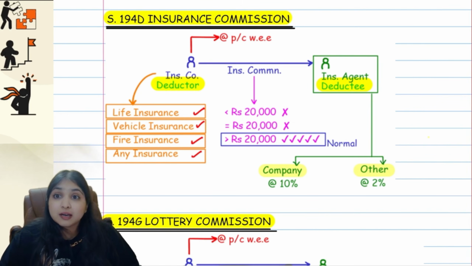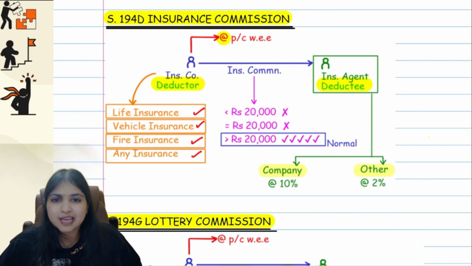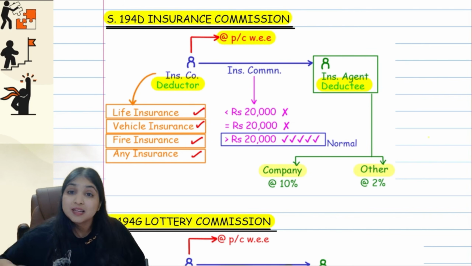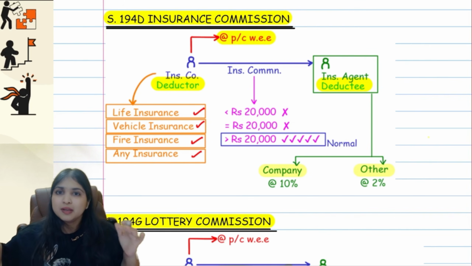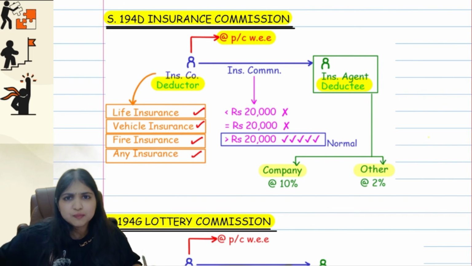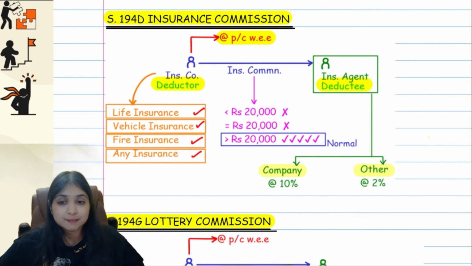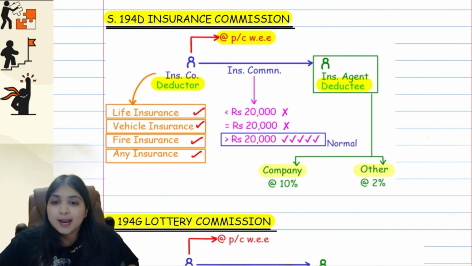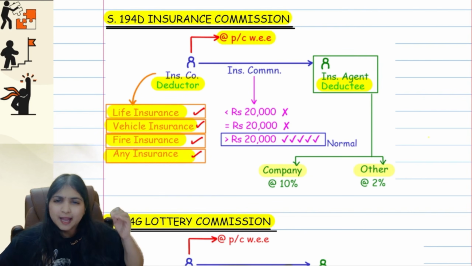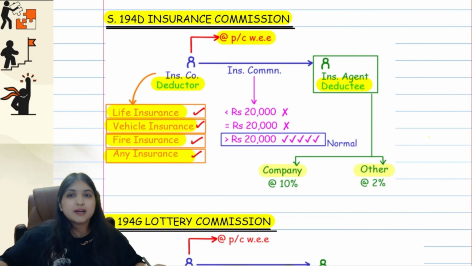The deductor will deduct tax even over here at the time of payment or credit, whichever is earlier. Same thing we saw in all the sections till now. In 194A and in 194C, in both we saw that TDS will be deducted at payment or credit, whichever is earlier. Even over here, same thing. Now the insurance can be any kind of insurance, guys. It can be life insurance, vehicle insurance, fire insurance, any type of insurance. On any type of insurance commission, 194D will apply.